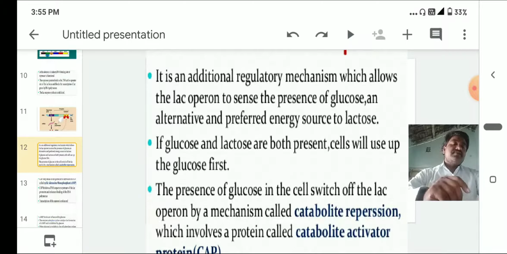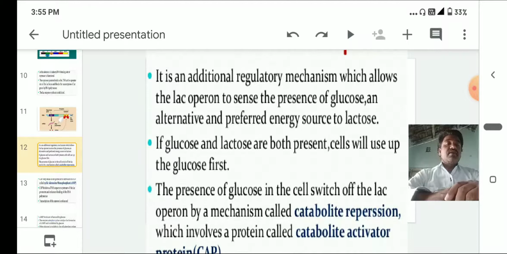If the lactose is absent, those genes are inactivated, and the glucose mechanism genes are activated. If glucose and lactose are both present, the cell will use up the glucose first. In our body, having glucose and lactose, generally the body first uses glucose.